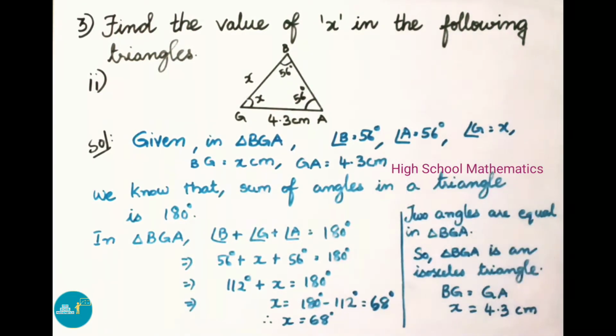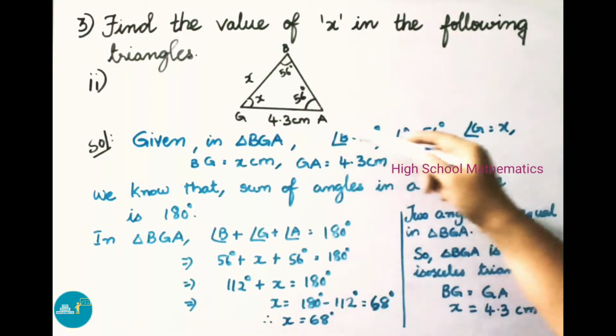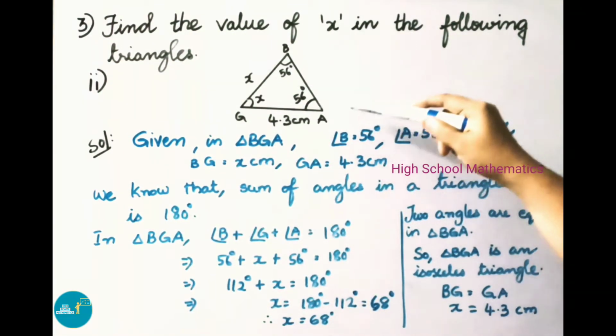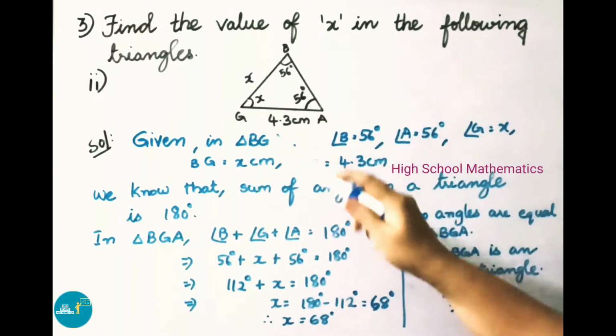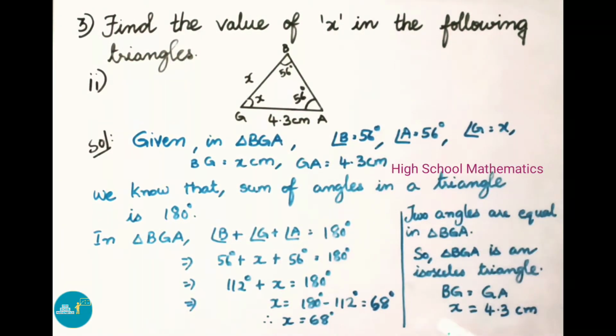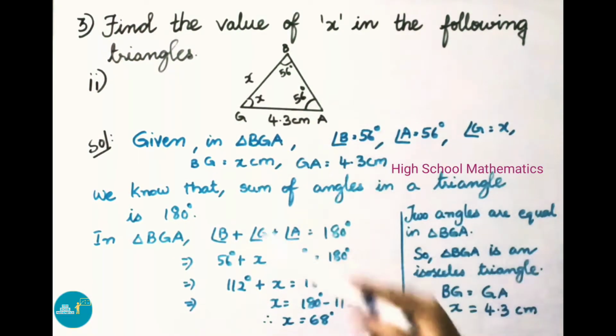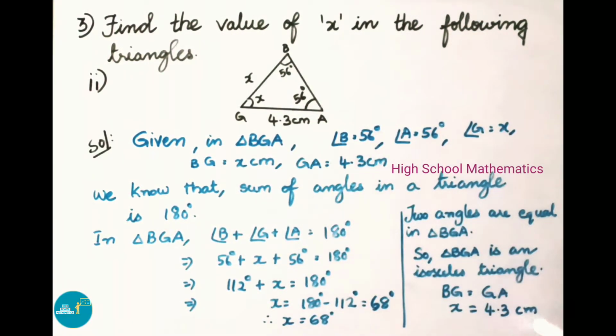If you observe the triangle BGA, two angles are equal. So triangle BGA is an isosceles triangle. In an isosceles triangle, the sides which are opposite to equal angles are also equal. So BG is equal to GA. That implies the BG value is x, which equals the GA value, 4.3. Therefore the x value here is 4.3 centimeter.